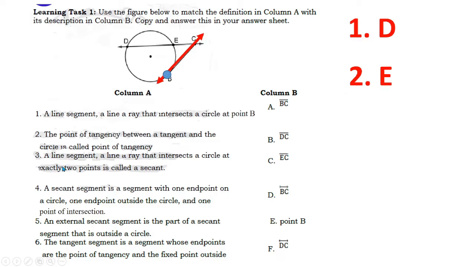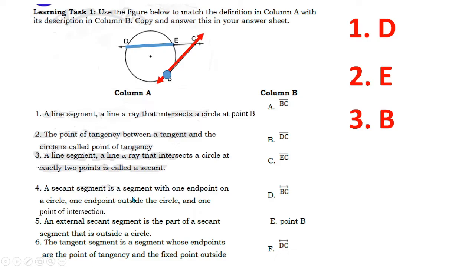Next, number 3, a line segment, a line, or a ray that intersects a circle at exactly 2 points. So here it is. So that's line segment DE. DE. Where is it? Oh, we don't have DE. So it should be letter B. Okay, so it should be DE.